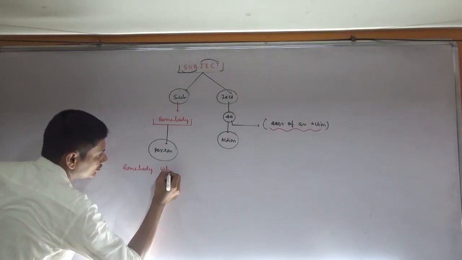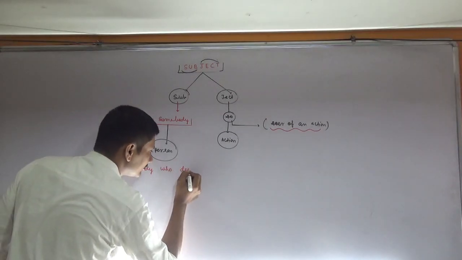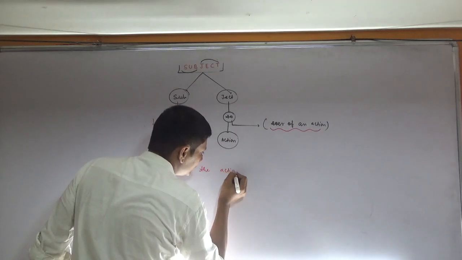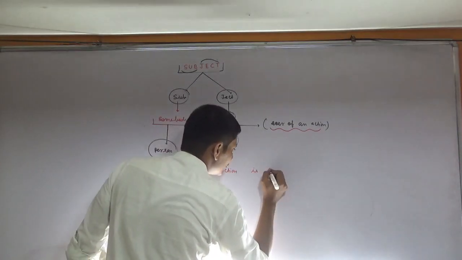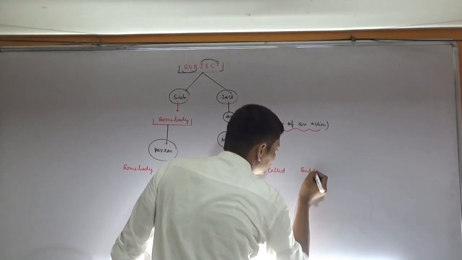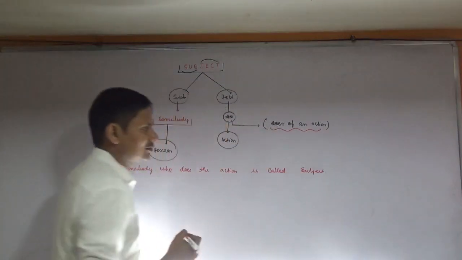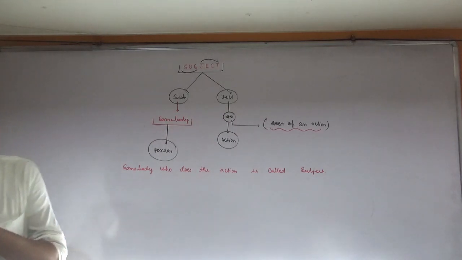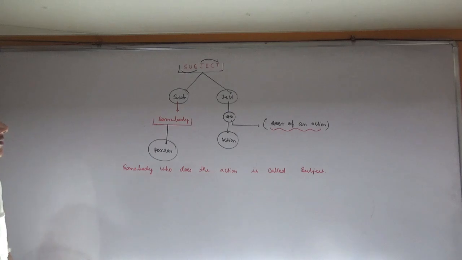Okay, somebody who does the action is called subject.